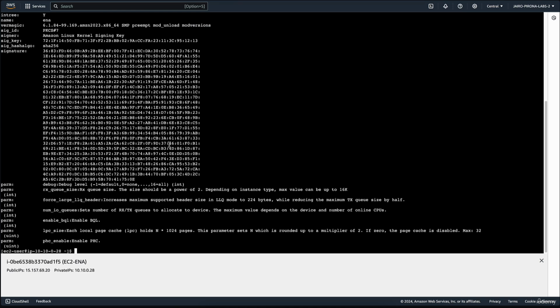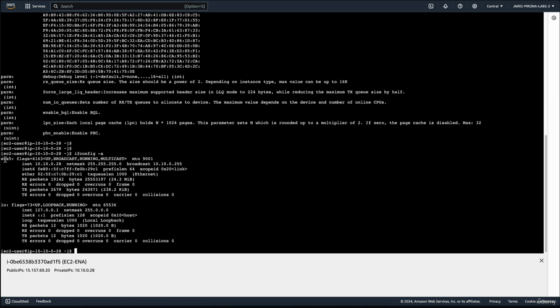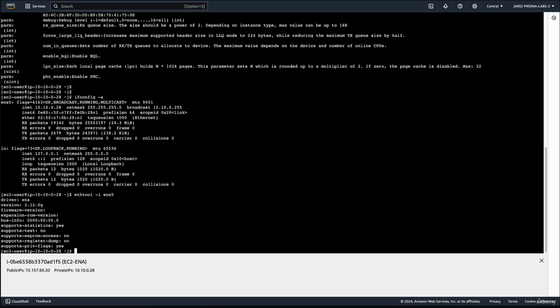Now, I'll type ifconfig, and at the beginning of the first line, we see the name of a network interface on this instance. So, we can type ethtool -i followed by the interface name. The output of this command tells us if this instance has the ENA driver loaded. In this case, the driver confirms it. If an instance does not have the driver installed, here in driver it would say vif.